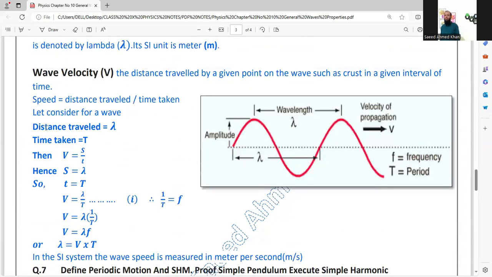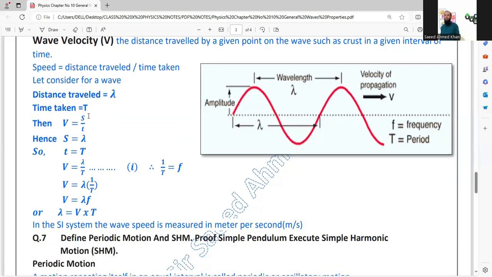For that we take the distance traveled as lambda, because that is the distance from the starting point to one complete oscillation of the wave, and the time taken is capital T. This is the formula to calculate the speed: V is equal to S upon T. Here we have taken S, meaning distance, is equal to lambda or wavelength, and small t is equal to capital T to complete one oscillation.